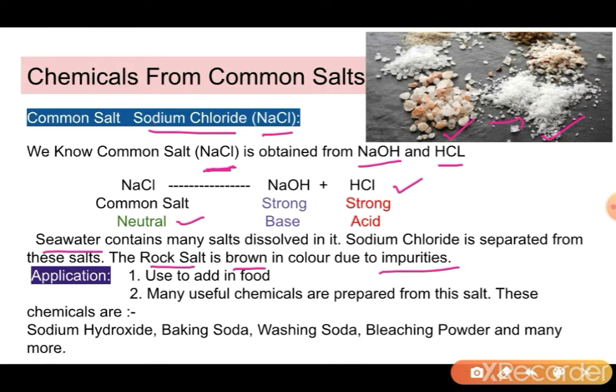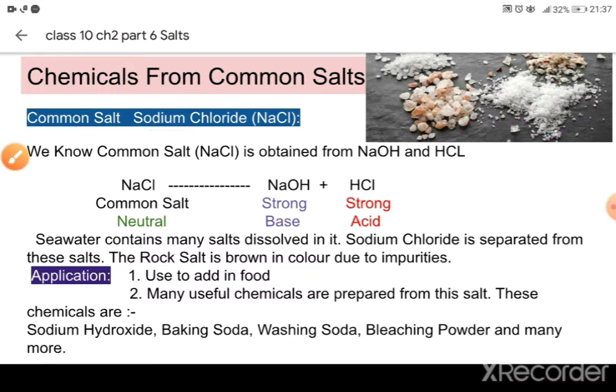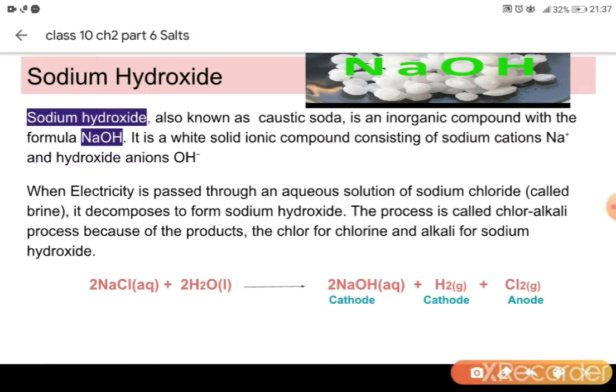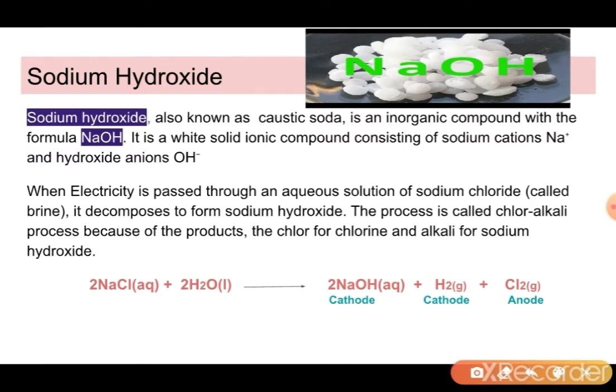This common salt has many applications. First of all, it is added to food to add taste, and secondly, it is used to manufacture many chemicals like sodium hydroxide. Yes, it is prepared from sodium hydroxide, but it also itself prepares sodium hydroxide. Then baking soda, washing soda, bleaching powder and many other compounds are prepared from common salt. Let's understand how sodium hydroxide is prepared from common salt.